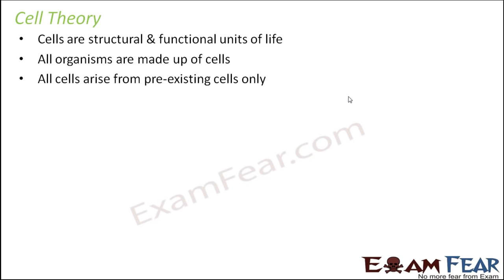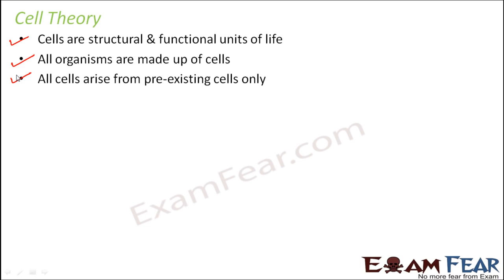All cells arise from pre-existing cells only. So there is no other way that new cells can be formed. They can form only from pre-existing cells. So these were the three main important points of the cell theory which were proposed during the time.